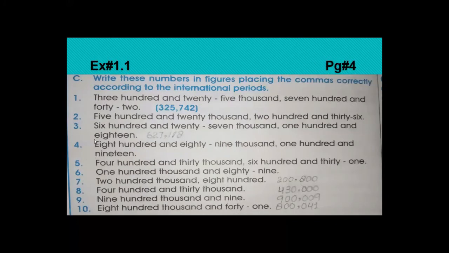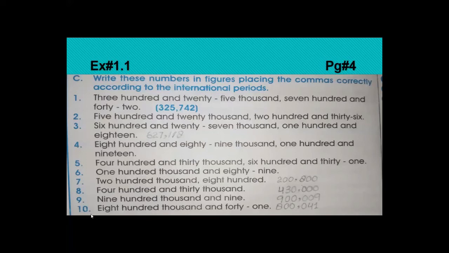Number 3, 627,000, same as above. 6 at the place of 100,000 and 27. Okay, to 10,000, 7,000. Now we place comma. 1 at the place of 100 and 18. 1 tens and 8 ones.